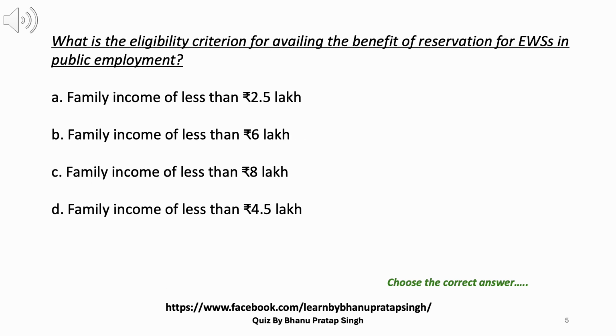5. What is the eligibility criterion for availing the benefit of reservation for EWSs in public employment? A. Family income of less than 2.5 lakh rupees. B. Family income of less than 6 lakh rupees. C. Family income of less than 8 lakh rupees. D. Family income of less than 4.5 lakh rupees. Answer C. Family income of less than 8 lakh rupees.